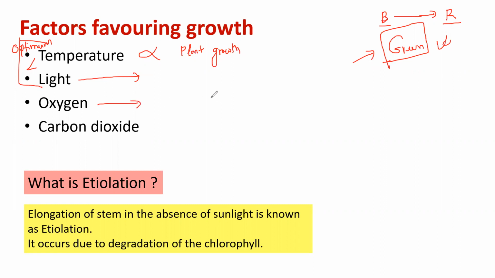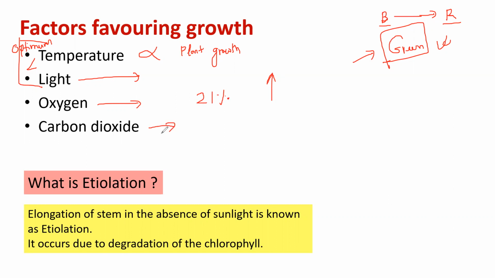What about oxygen? Again, plant growth will be promoted up to 21% of oxygen. Beyond 21%, what will happen? The chances of the enzymes required for plant growth being oxidized increase. So therefore, the growth will be tapered. So up to 21%, plant growth is going to increase.